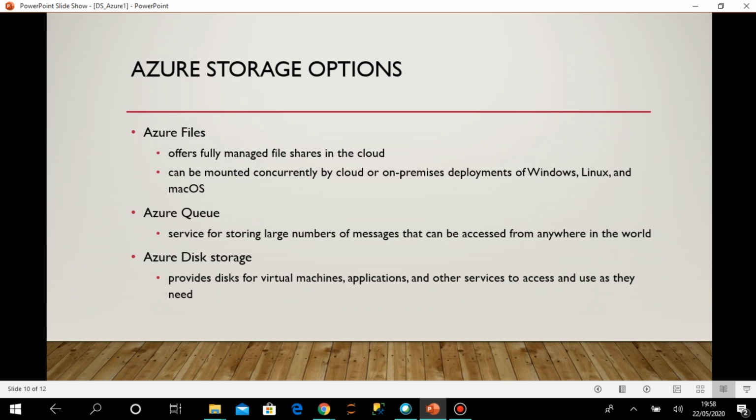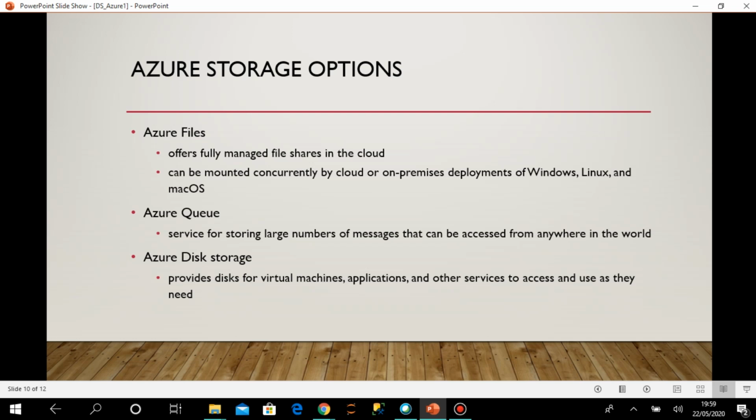If the sender is sending so many messages, it will be very difficult for the receiver, and some messages may be lost. So for that Azure Queue comes into the picture. It can store many messages from the sender and send them to the receiver one by one. That's where Azure Queue will be very useful.